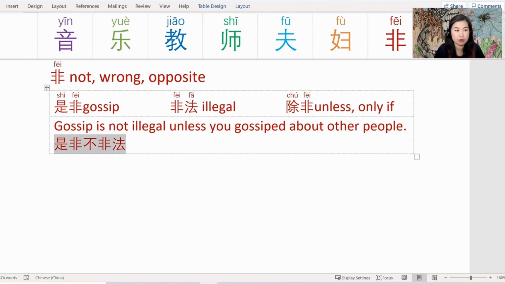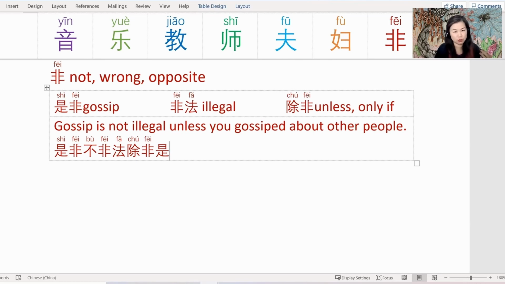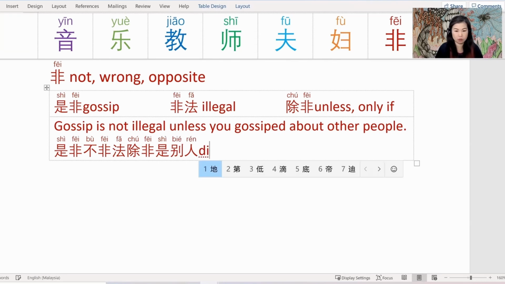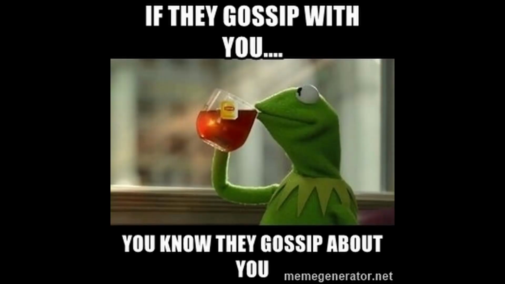Let's put the pinyin on first. 是非不非法. Gossip is not illegal unless 除非是 unless it's other people. I had to look this up because I haven't learned it. It's 别人的. 是非不非法，除非是别人的是非. A lot of 非 in one sentence.